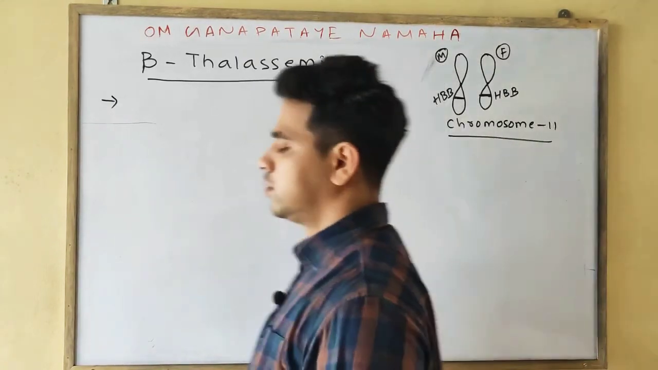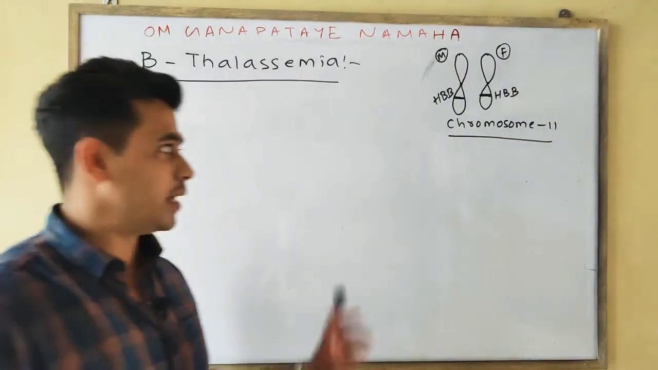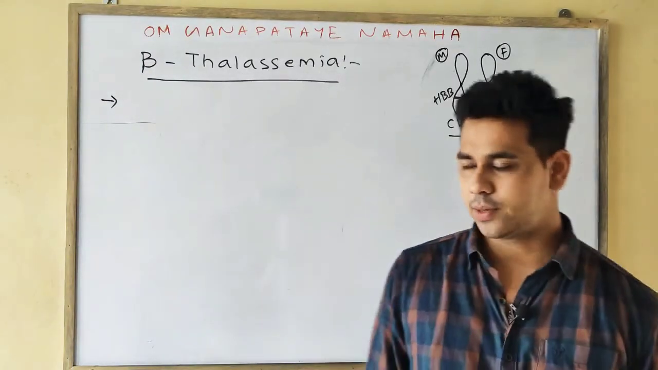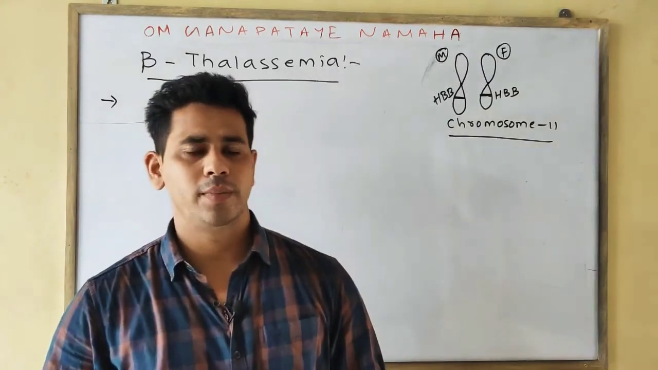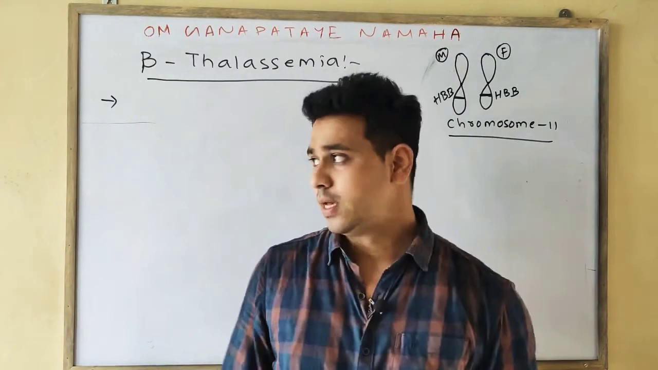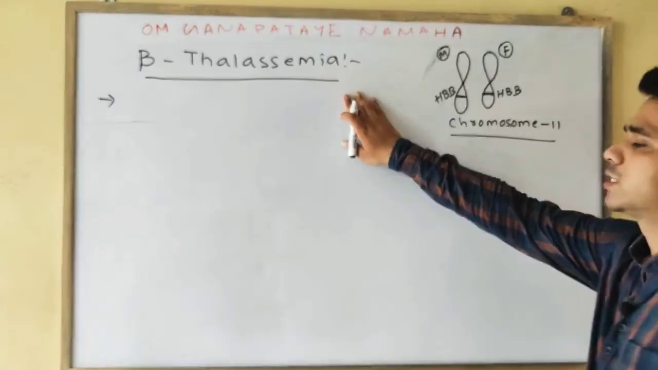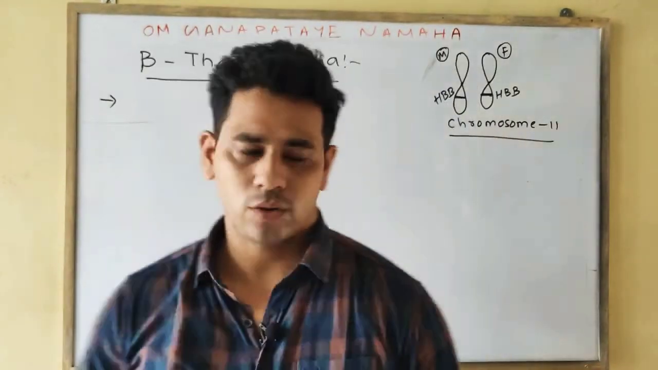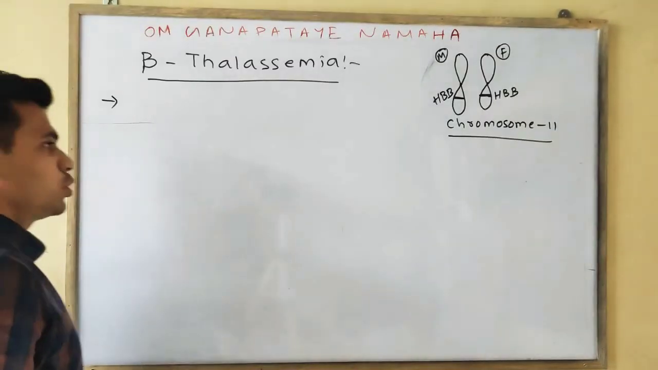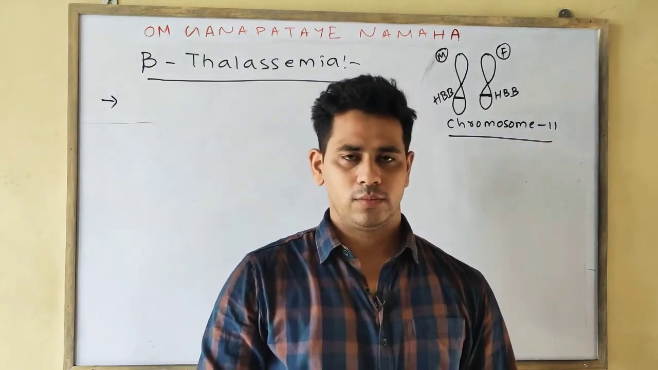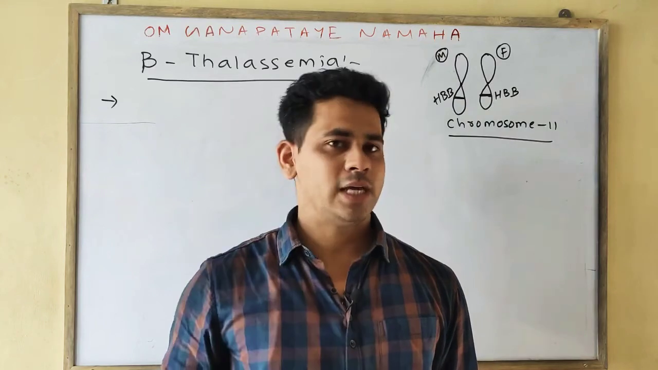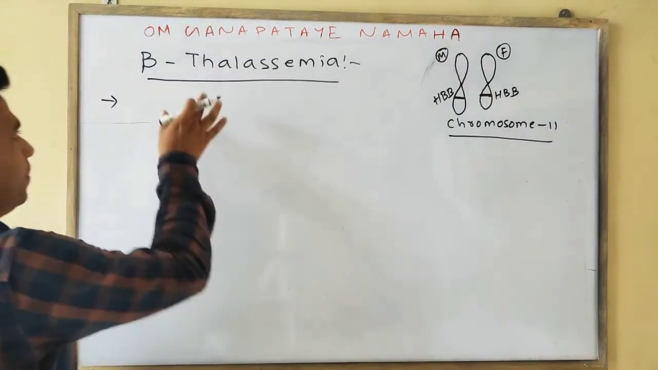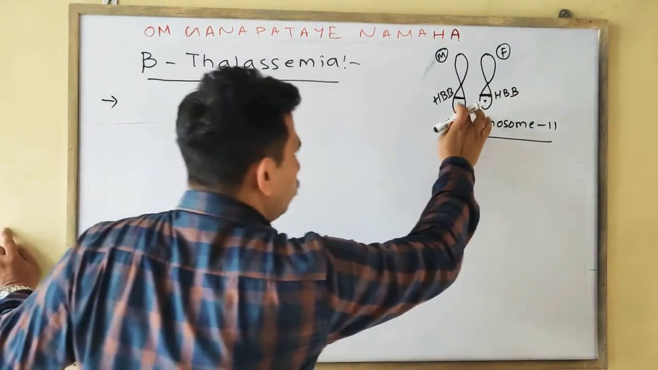So now come to your second type of thalassemia, that is your beta thalassemia. In the alpha thalassemia, it is the involvement of the alpha globin chain. In the case of the beta thalassemia, we will discuss the beta globin chain. For the production of the beta globin protein, 2 genes are involved. In the case of the alpha globin protein, 4 genes are involved, but in the case of the beta globin protein, 2 genes are involved.